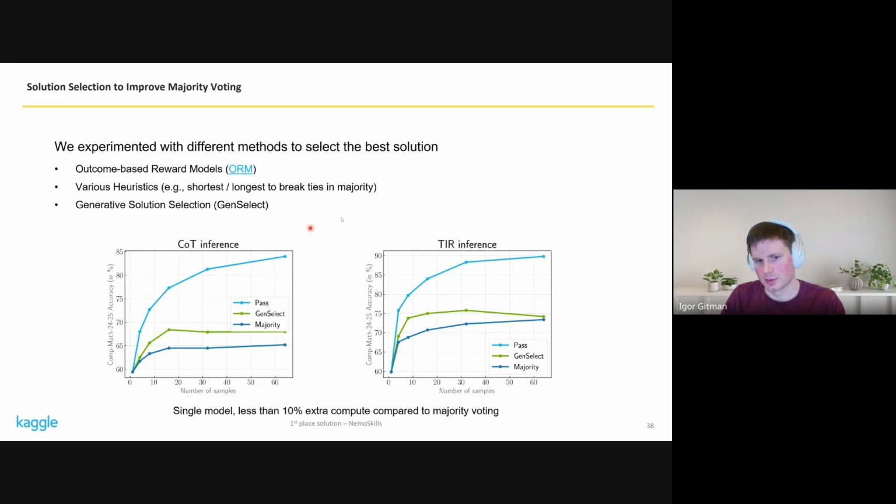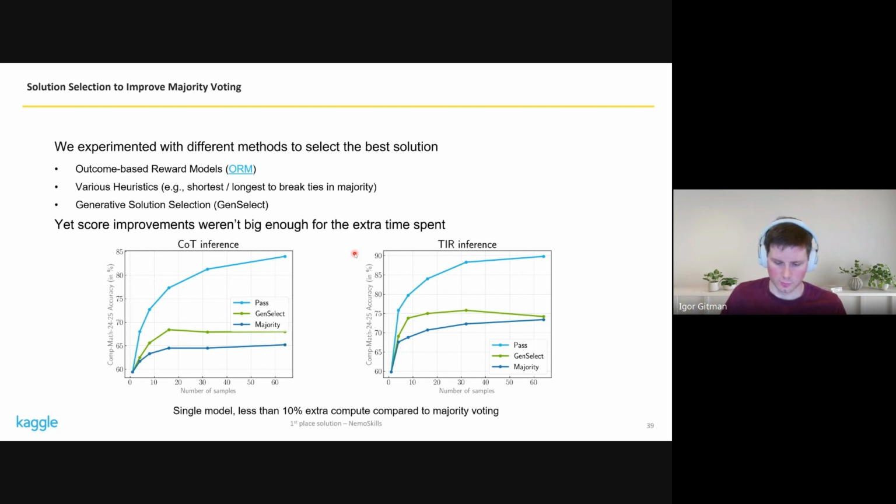You can see here that it works substantially better than majority voting, especially at low sample count, which was particularly relevant in Kaggle. We couldn't do more than 20 generations for sure. And our final method for GenSelect is actually fairly efficient. You can use a single model for both generations and selection, and you only need about 10% extra compute compared to majority voting. But still, even with this, we could not really see improvement in scores on the leaderboard, perhaps because the score improvements weren't big enough to justify the extra time that we need to spend.